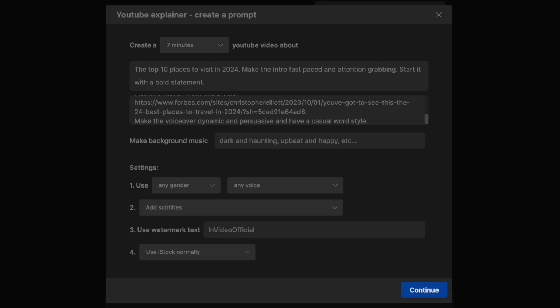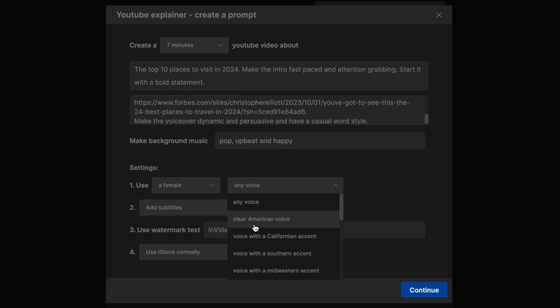Next, let's give the tool directions for what kind of music we want. We want pop music, which is upbeat and happy. We initially didn't write the language and the gender for the voiceover because we can easily pick that out from the drop down here. So let's go ahead and select a female voice and a clear American one.